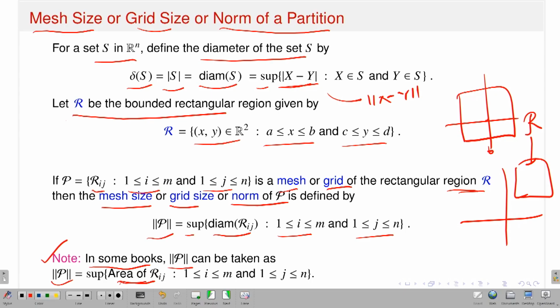That means if the norm of the partition goes to 0, that means if the area of the small subinterval goes to 0 or the diameter of the small subinterval goes to 0, in both cases the norm of the partition goes to 0. So it doesn't matter. In some books they have defined the norm of the partition as the supremum of the diameter of Rij. In some books they have defined the norm of the partition as the supremum of the area of this subsquare Rij. So that is the notion of partitions of a mesh or of some grid of some size. That is called the partition of this grid.